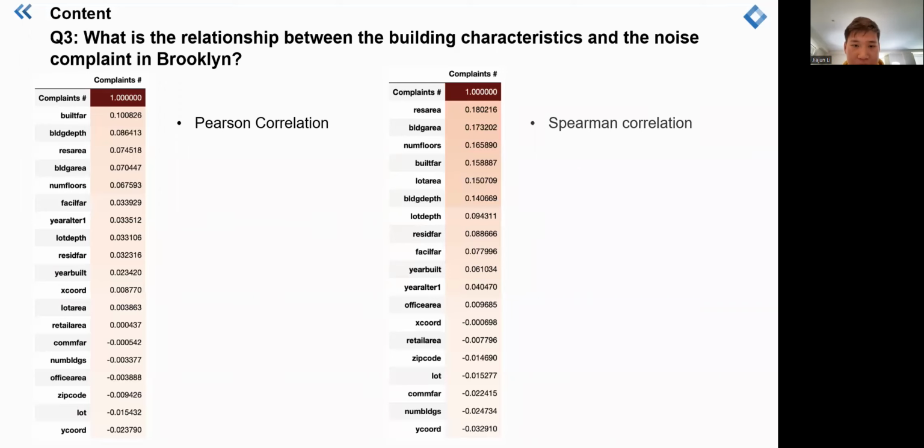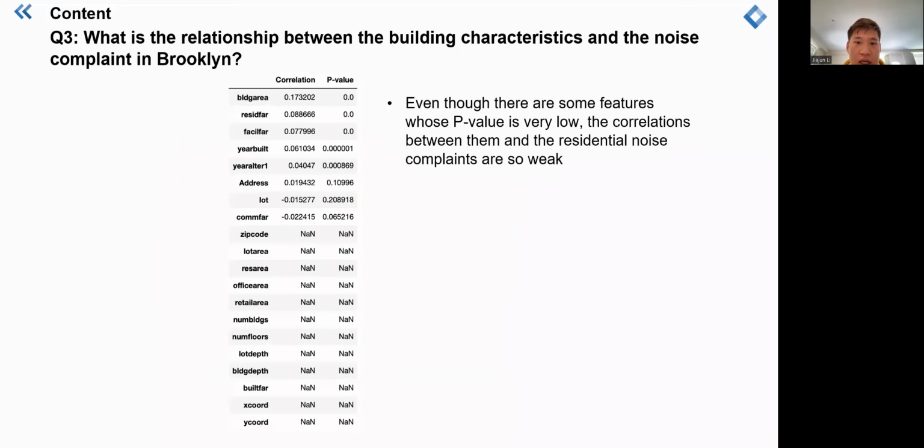Next page, thanks. In order to check whether the correlation between features and the number of residential noise complaints is statistically significant, we calculate the p-value of features with the number of residential noise complaints.